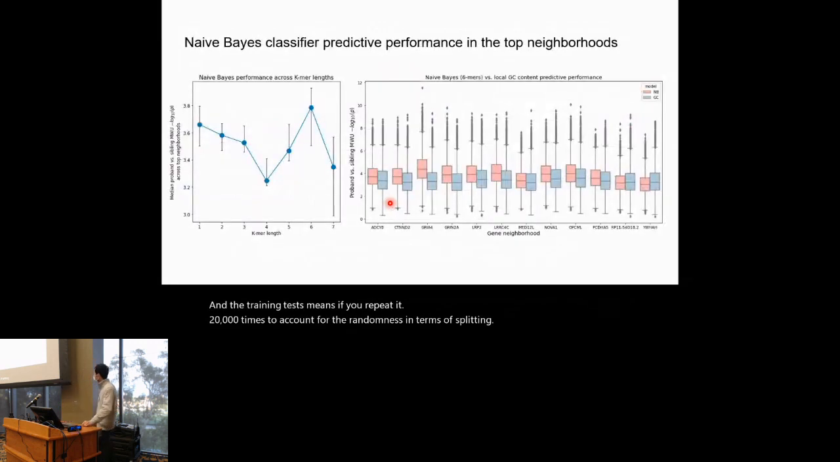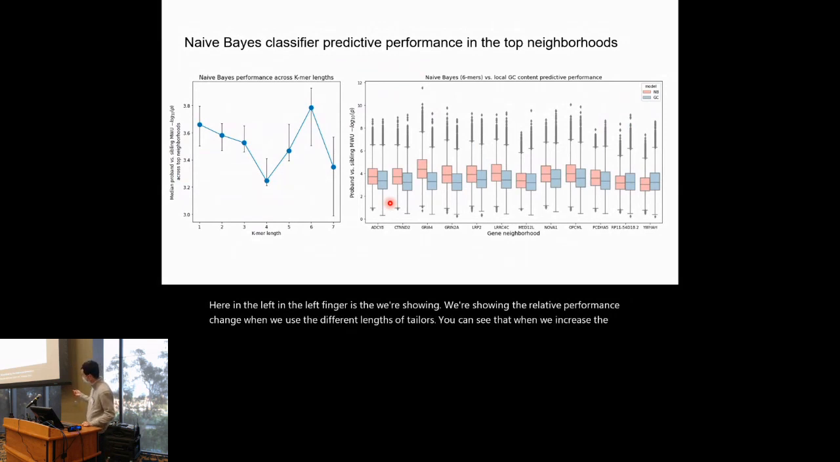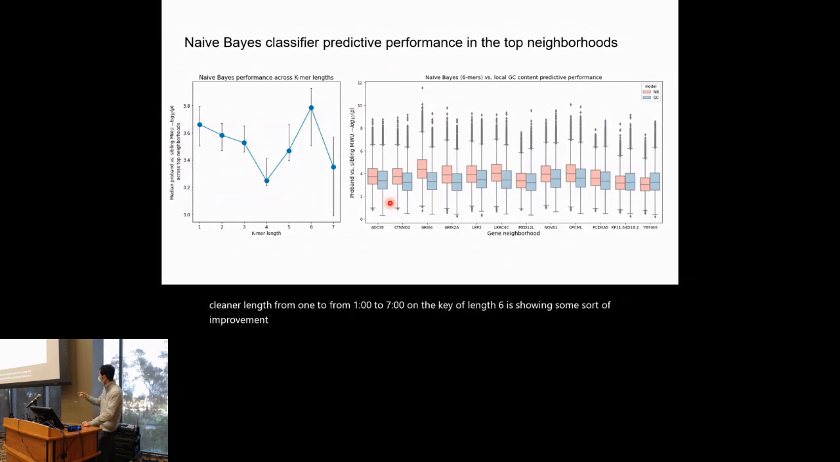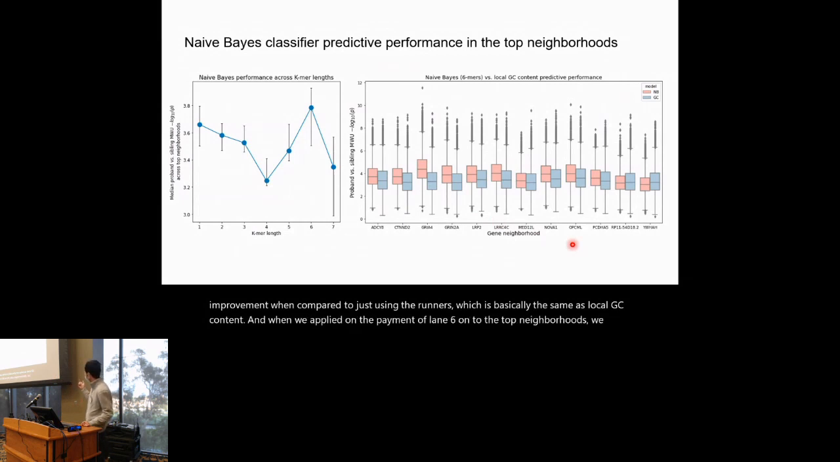Here in the left figure, we're showing the relative performance change when we use different lengths of k-mers. You can see that when we increase the k-mer length from 1 to 7, the k-mer of length 6 is showing some improvement when compared to just using the 1-mers, which is basically the same as local GC content. And when we applied the k-mers of length 6 to the top neighborhoods, in most of these top neighborhoods, using the naive Bayes classifier and 6-mers can have a better performance than just looking at the local GC content.